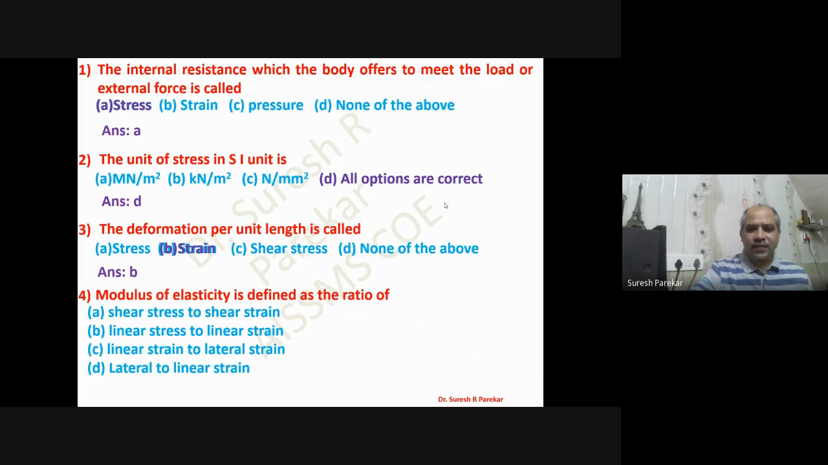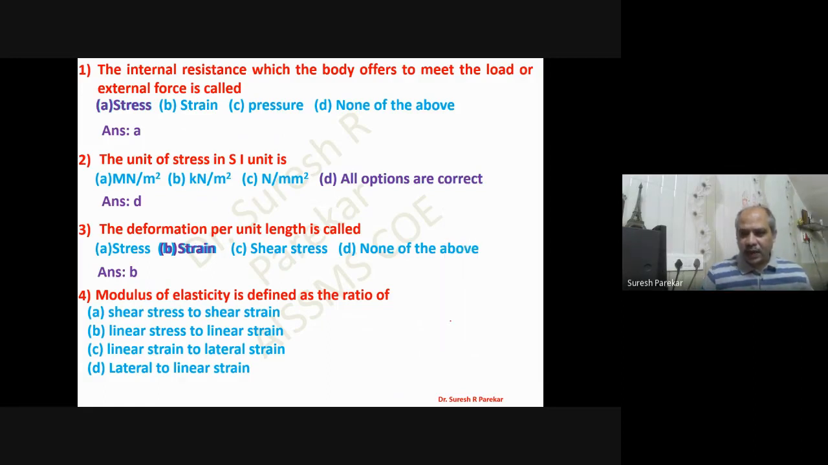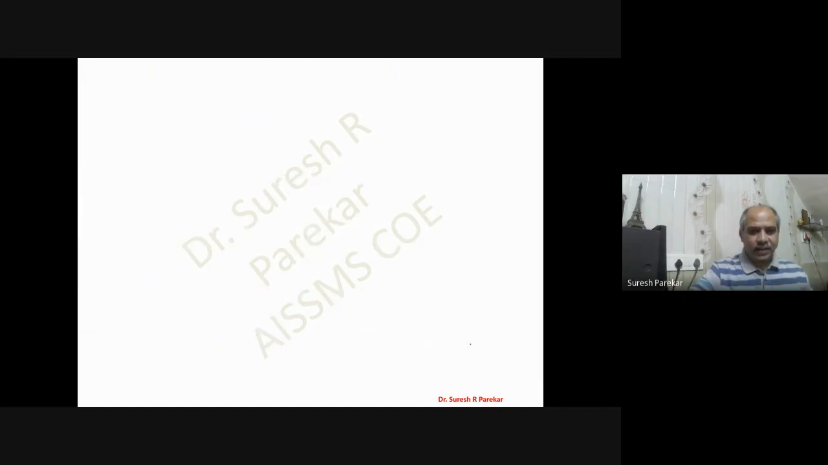Modulus of elasticity is defined as the ratio of stress to strain. Stress is directly proportional to strain, and the constant of proportionality is the modulus of elasticity. So I will write it: sigma is directly proportional to epsilon, and then sigma is equal to E epsilon. So E is sigma by epsilon, the ratio of linear stress to linear strain.